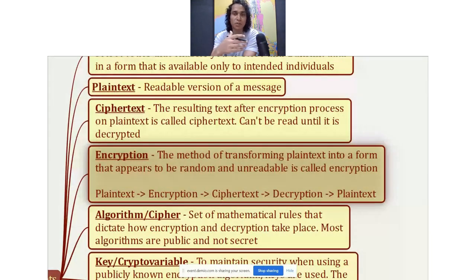So you take the plain text message, you apply encryption on it, and then it converts into encrypted text or ciphertext. What is the purpose of encryption? As I said before, the purpose of encryption is to make sure that only the relevant parties can understand the encrypted message, because only they will be able to decrypt it. Now, how do you encrypt the message? How do you convert a plain text message into a ciphertext? There can be various methods, different formulas, different algorithms.